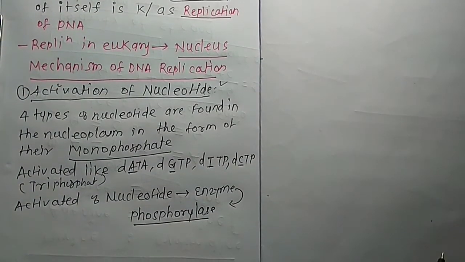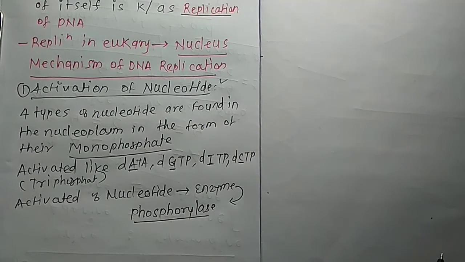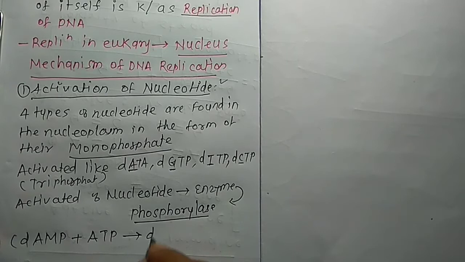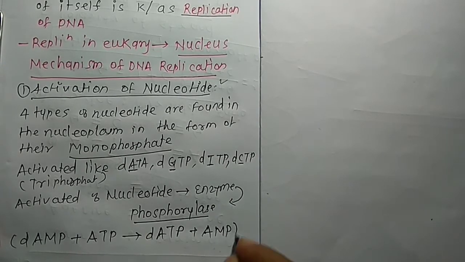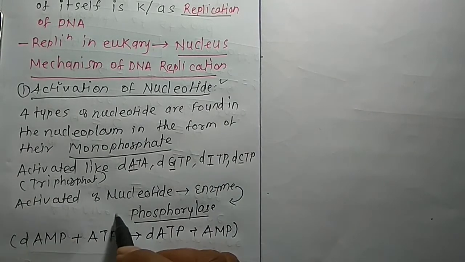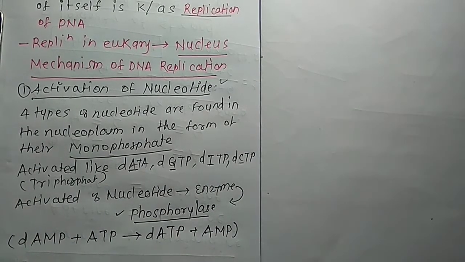For example, dAMP, deoxyadenosine monophosphate, is combined with ATP, adenosine triphosphate. So activated dATP is formed, plus they have the removal of the adenine monophosphate. So this is the part of the activation. So activation of the nucleotide uses the enzyme phosphorylase. So next they have another part.